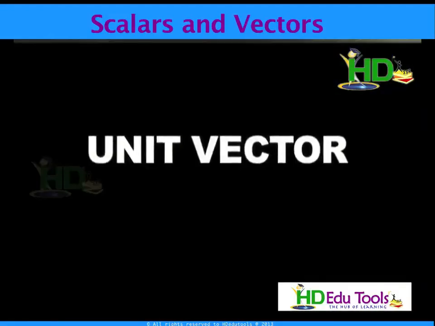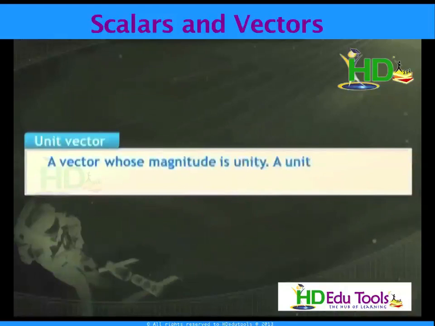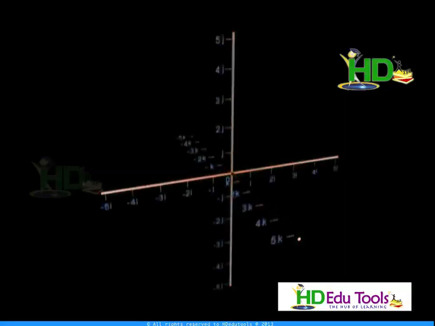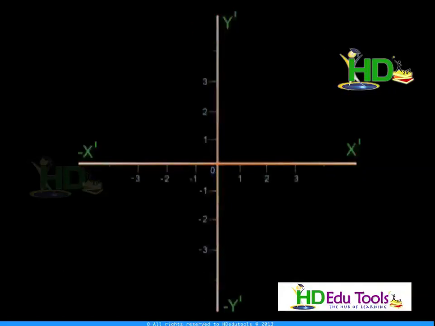Then unit vector. A vector whose magnitude is unity. A unit vector lies parallel to the given vector. On a graph paper, you use a scale to indicate 1 centimeter, 2 centimeter, 3 centimeter, like this.